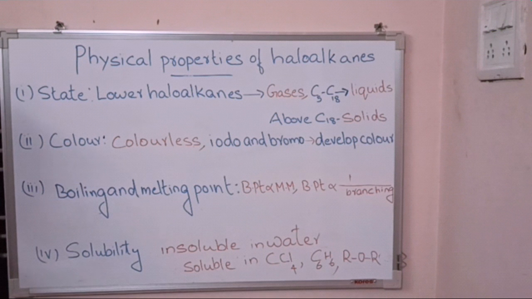We have also learned that boiling and melting point increases with increase in number of halogen atoms. Boiling point of iodoalkane is higher than that of other haloalkanes also. The last property is about solubility. Haloalkanes are insoluble in water but soluble in organic solvents like carbon tetrachloride, benzene, ether, etc. Hope that you have understood.